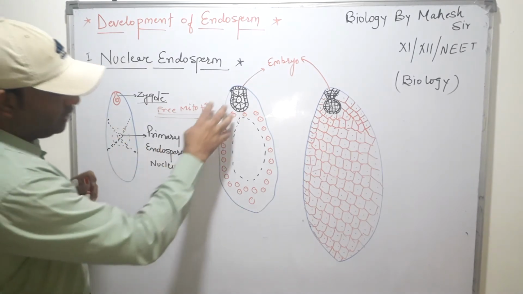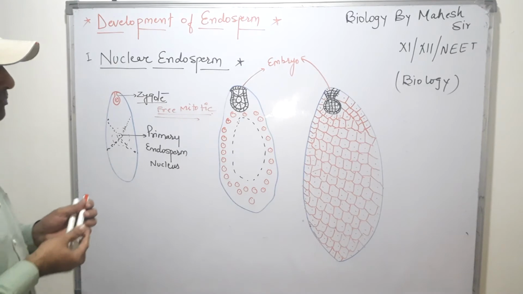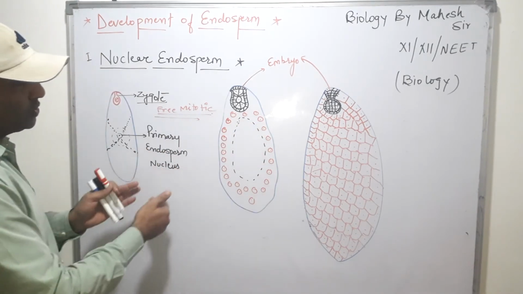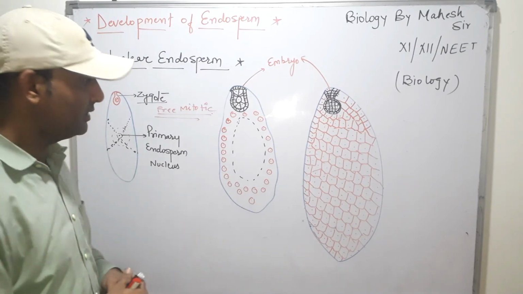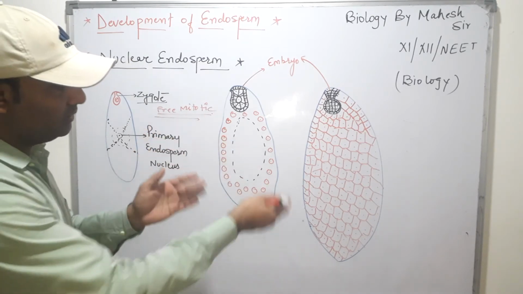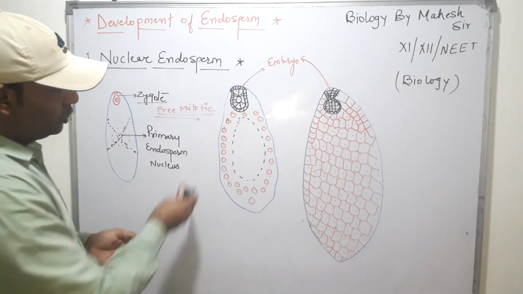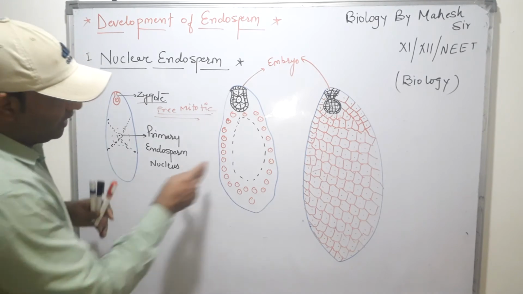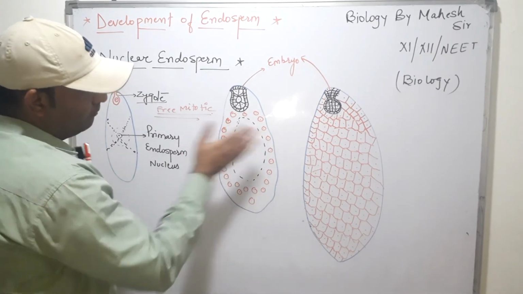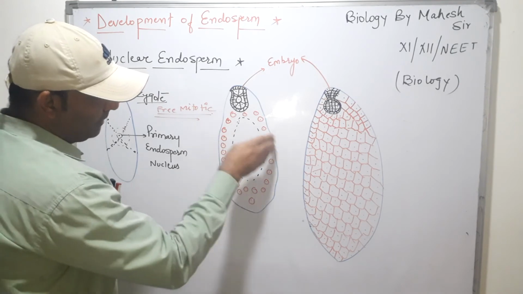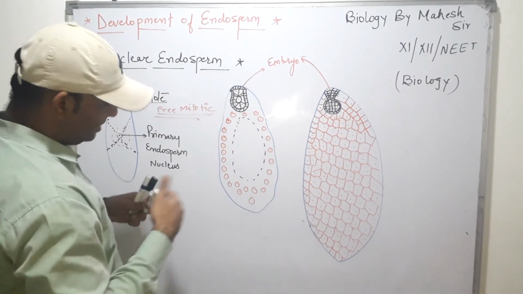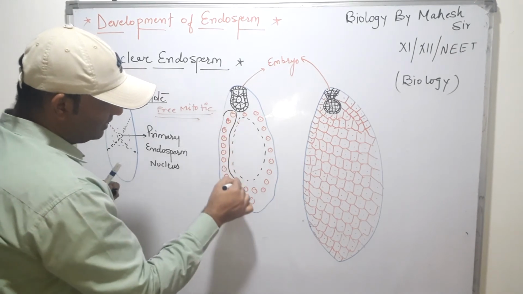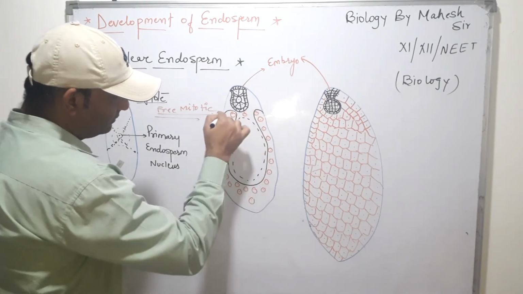Due to this, many nuclei form inside this structure, and a small vacuole is also formed. After the formation of many nuclei, or free nuclei, meaning nuclei without cell walls, the vacuole increases in size and moves all the nuclei to the peripheral region. So all the nuclei arrange at this region, which is called the peripheral region.